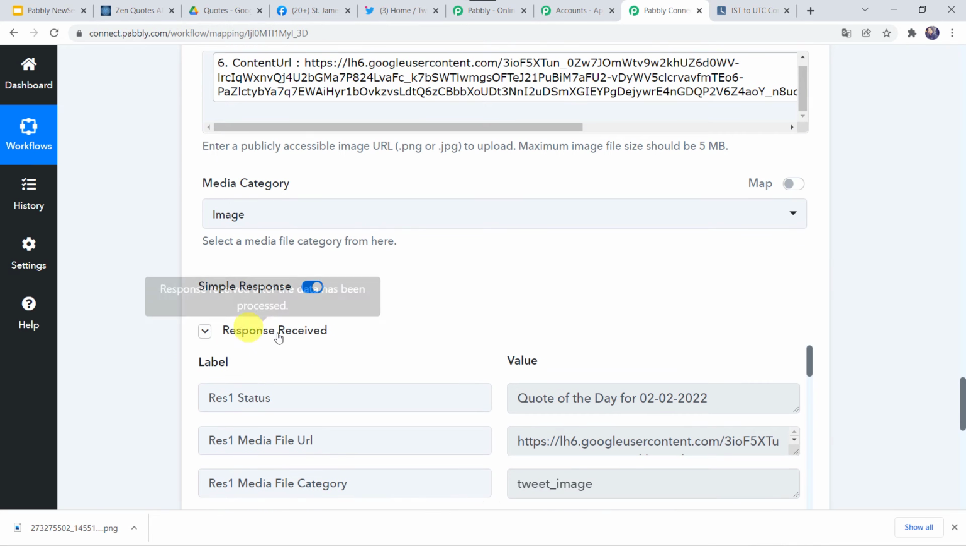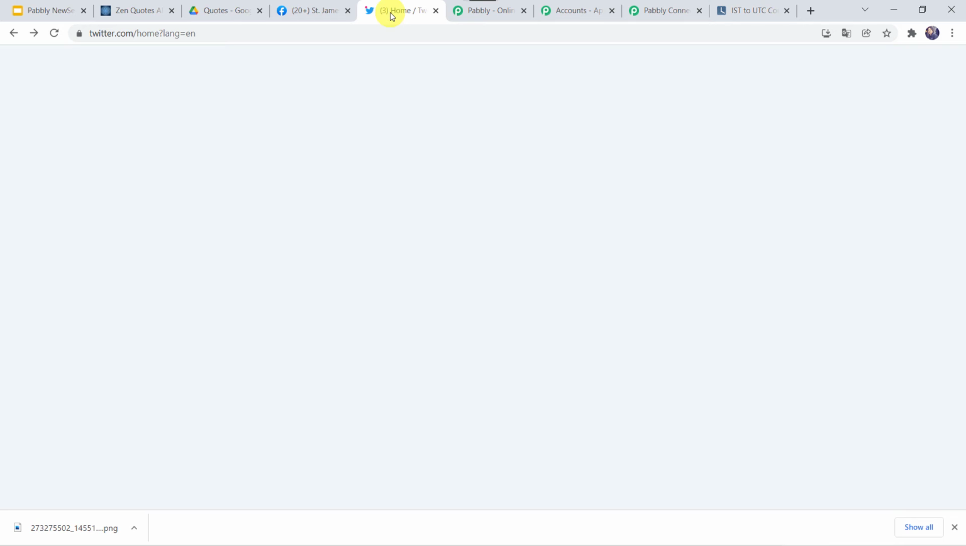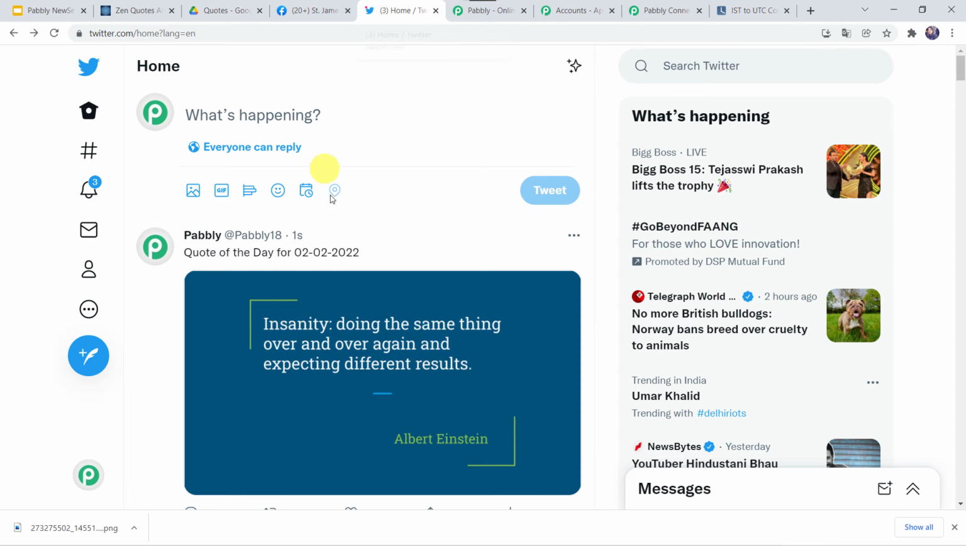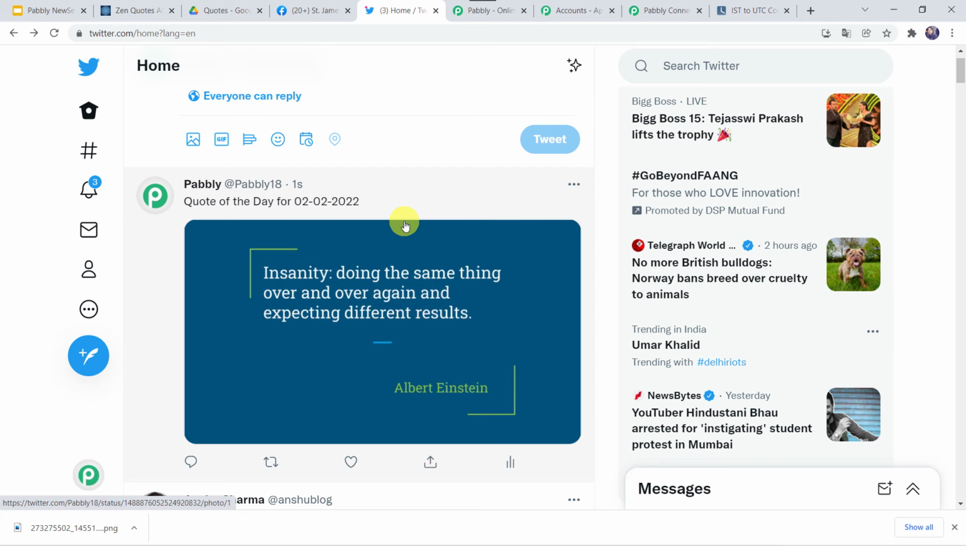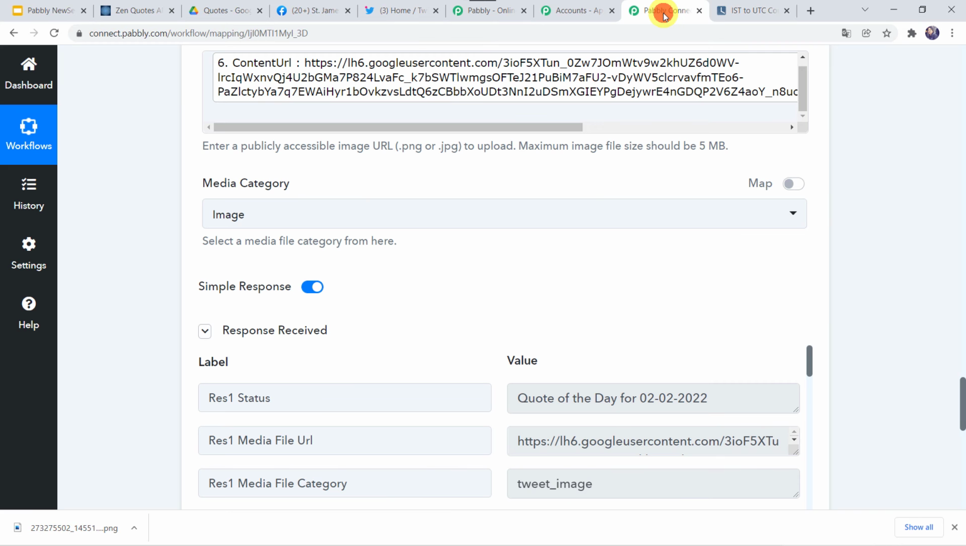Okay, and here we can see the responses received. It means a new tweet has been created on our Twitter account. So let's move to Twitter account. Okay, and here we can find the same motivational quote is shared on our Twitter account also. So let's move back to Pabbly Connect.